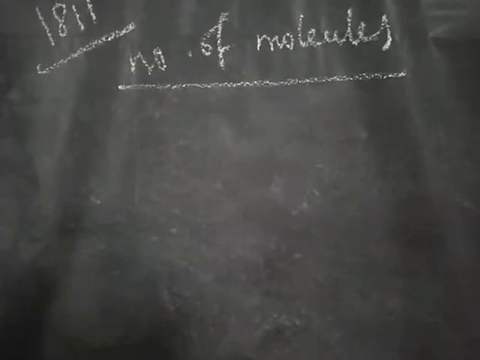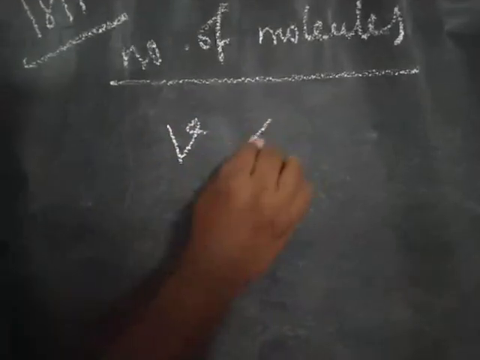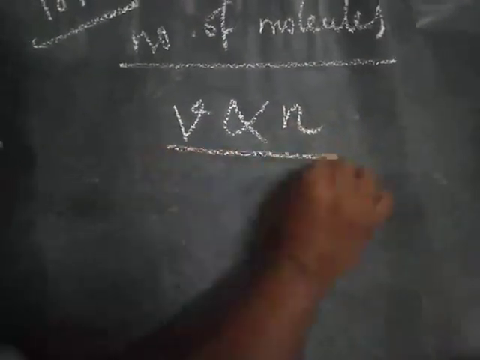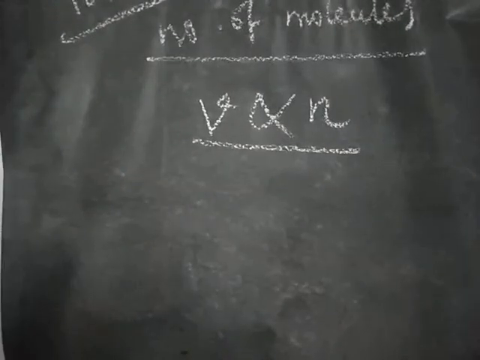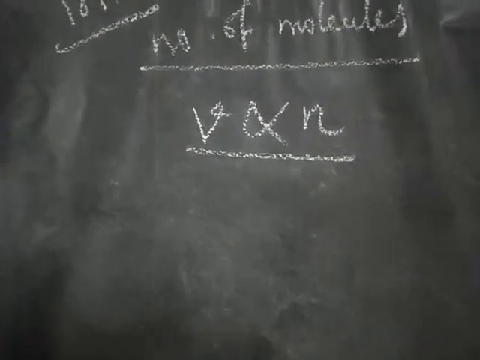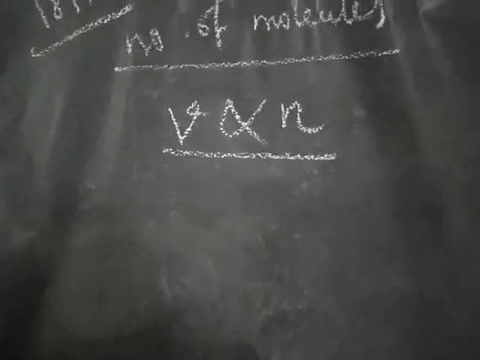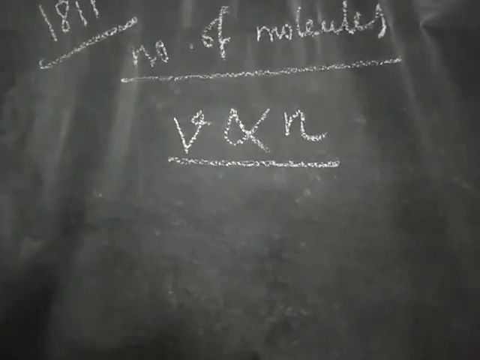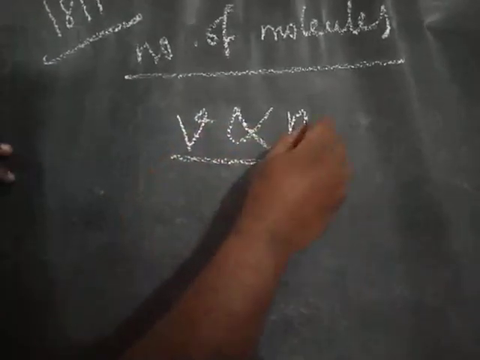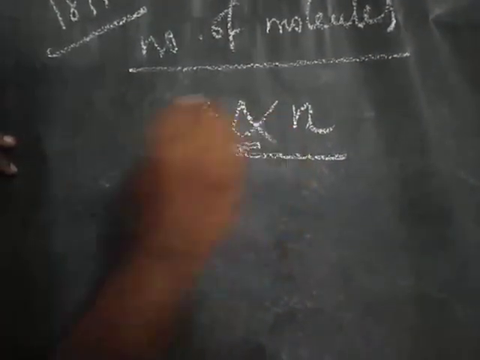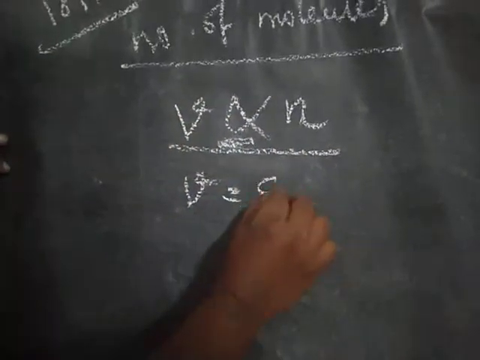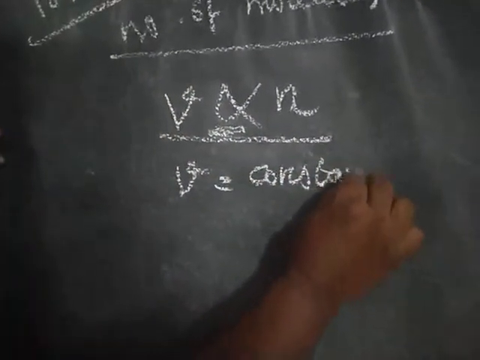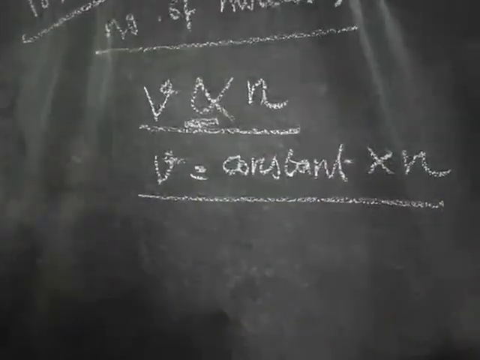Okay, so if you are taking V volume of the gases, V is directly proportional to N. N is nothing but what? Number of molecules. If V is the volume and N is the number of molecules of gas, then we may apply the Avogadro hypothesis: V is directly proportional to N. So we have to remove this proportionality sign and include the constant into N. So what is the meaning of this?